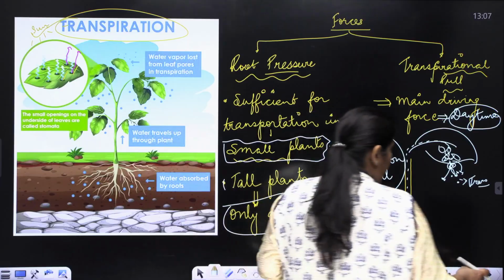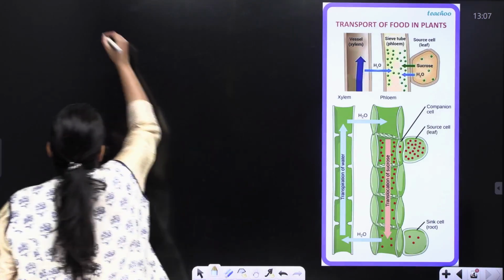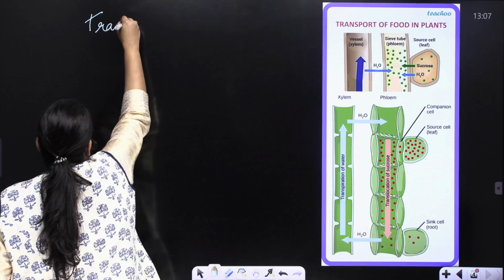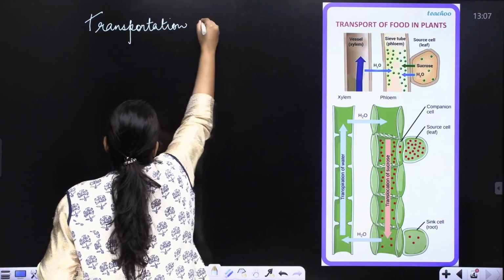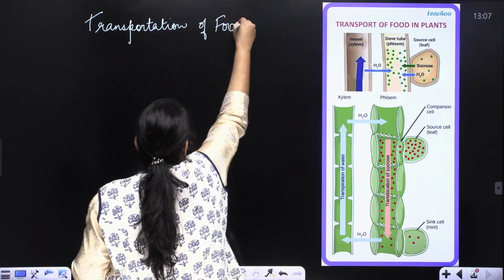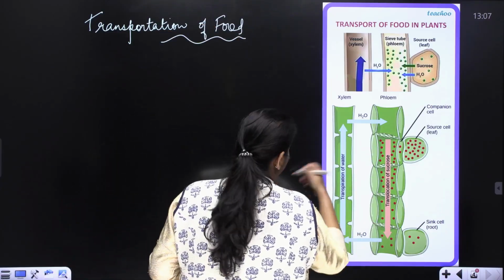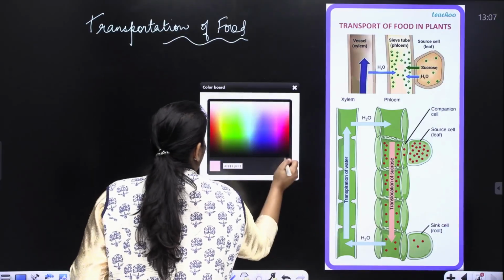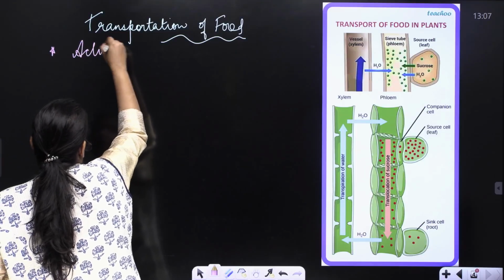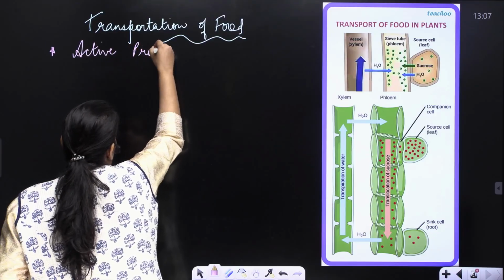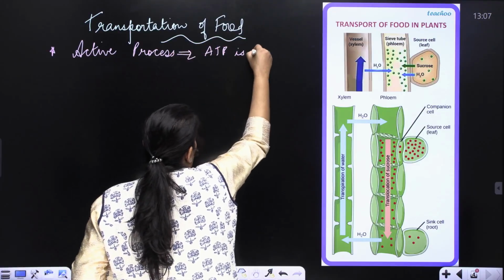Let us move to the next part, which is conduction of food or transportation of food. When we say transportation of food, first thing you need to know, this is a completely active process. That is, ATP is utilized.